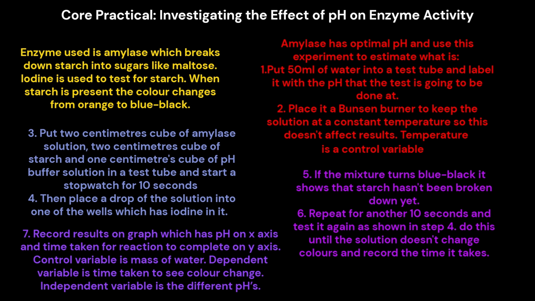Control variable is the volume of water. Dependent variable is the time taken to see the color change. Independent variable is the different pHs.